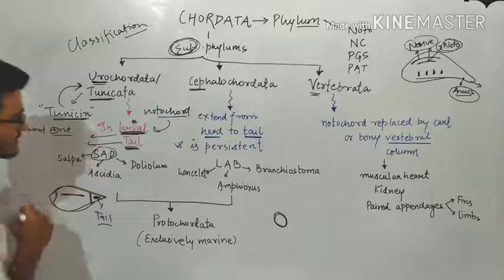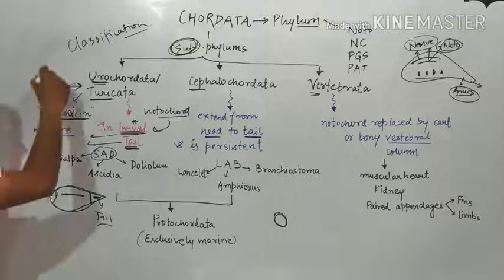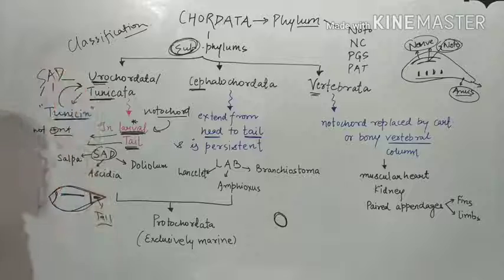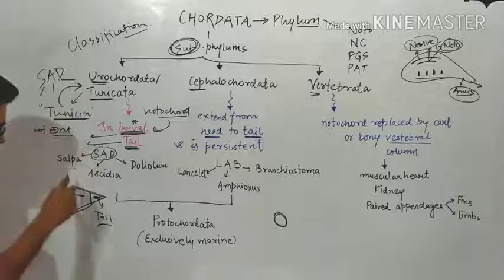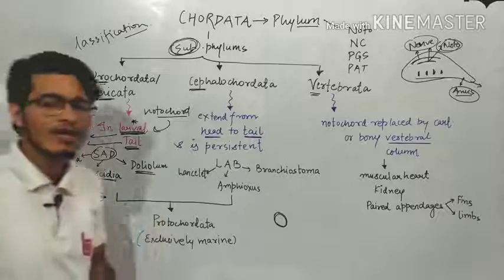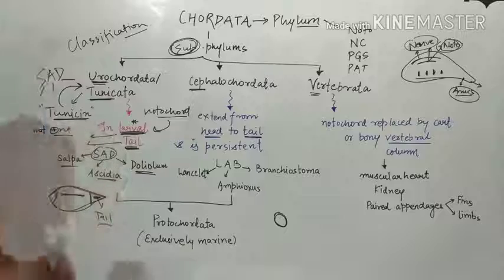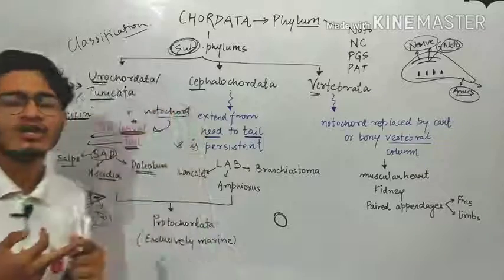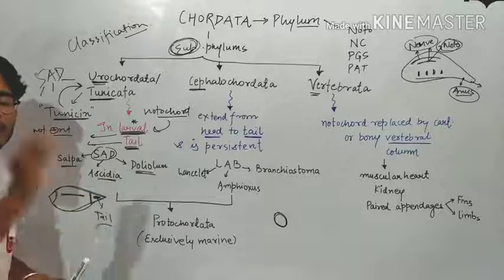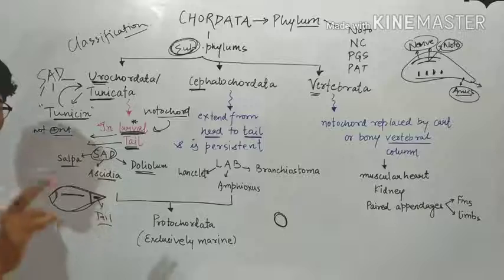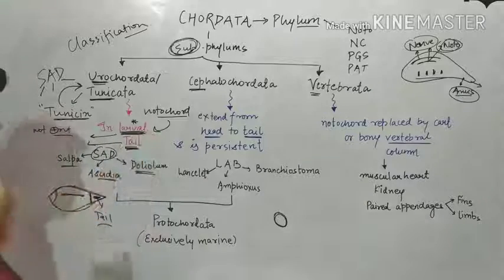After that, the examples are SAD, a very simple word. Salpa, Ascidia and Doliolum. We have already talked about this trick in a separate video. So Salpa, Ascidia and Doliolum are the three main examples of Urochordata. What are the main features? Once again, tunicin, and the second one is that the larva will have a small notochord in the tail region. It means that the notochord is present in the larval tail.